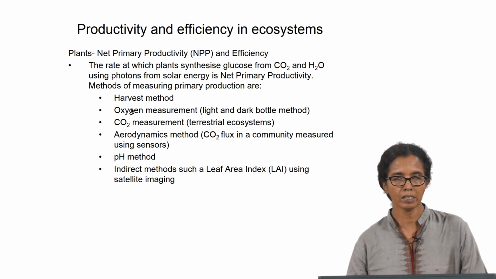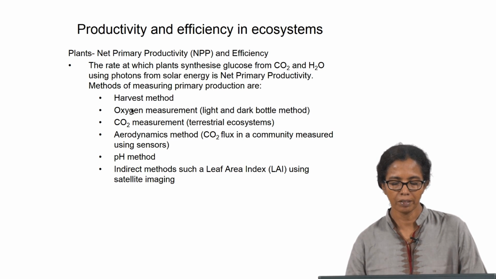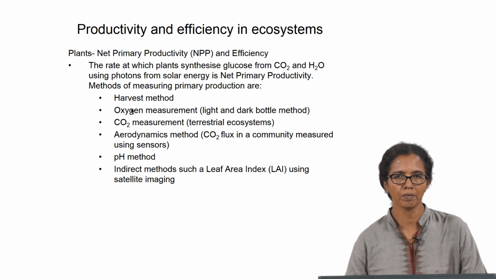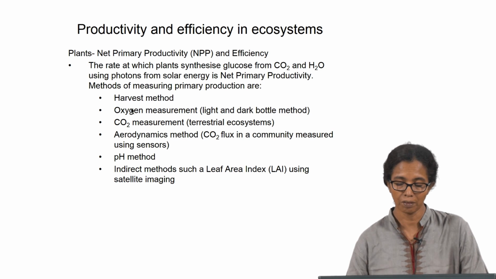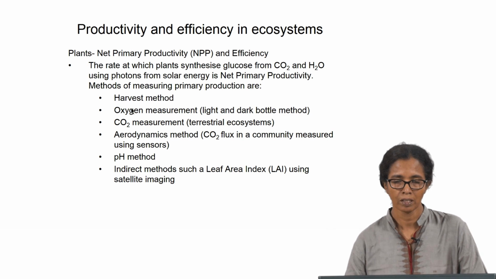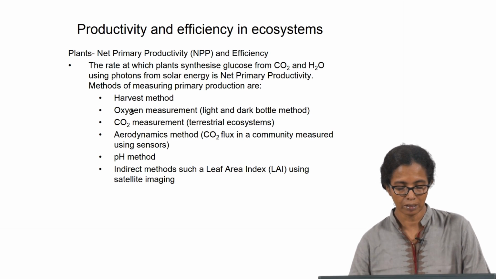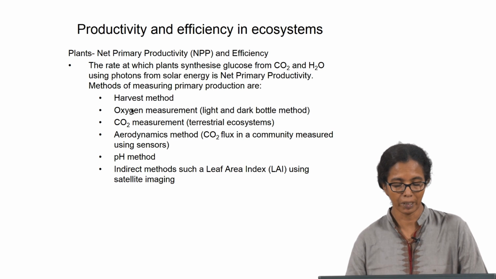In the case of plants we use the term net primary productivity, and that can be calculated using various methods, and one of the methods, the harvest method, was detailed in the last class. There are many methods where direct measurements are possible, which are the harvest method, oxygen measurement, carbon dioxide measurement, or the aerodynamic method, where again the carbon dioxide flux in a community is measured using different sensors, so that you get a concentration of carbon dioxide that is flowing through the system at different times and different periods of the year.